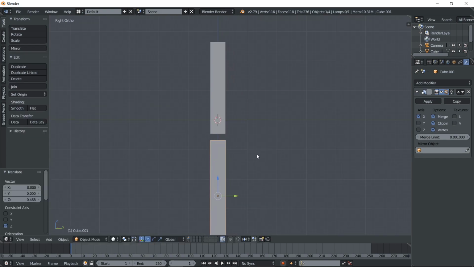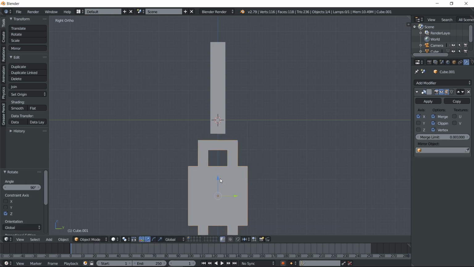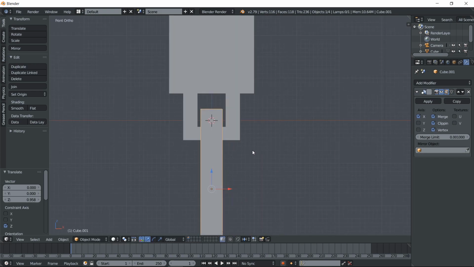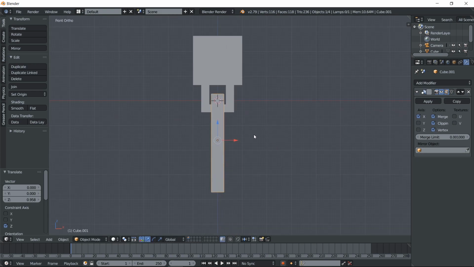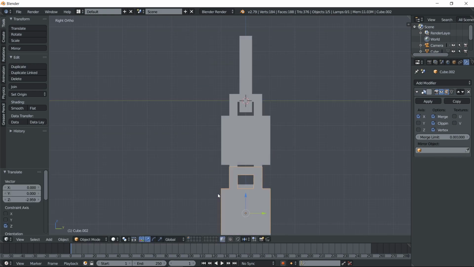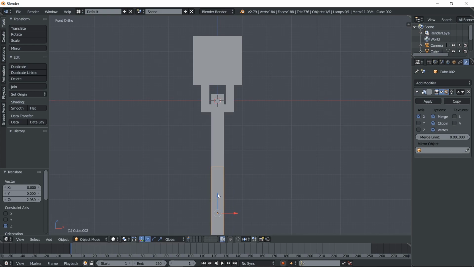Okay, and R Z, then Z or Z Z Z, and 90, not 99. Okay, after this we will need to Shift D and R Z 180.